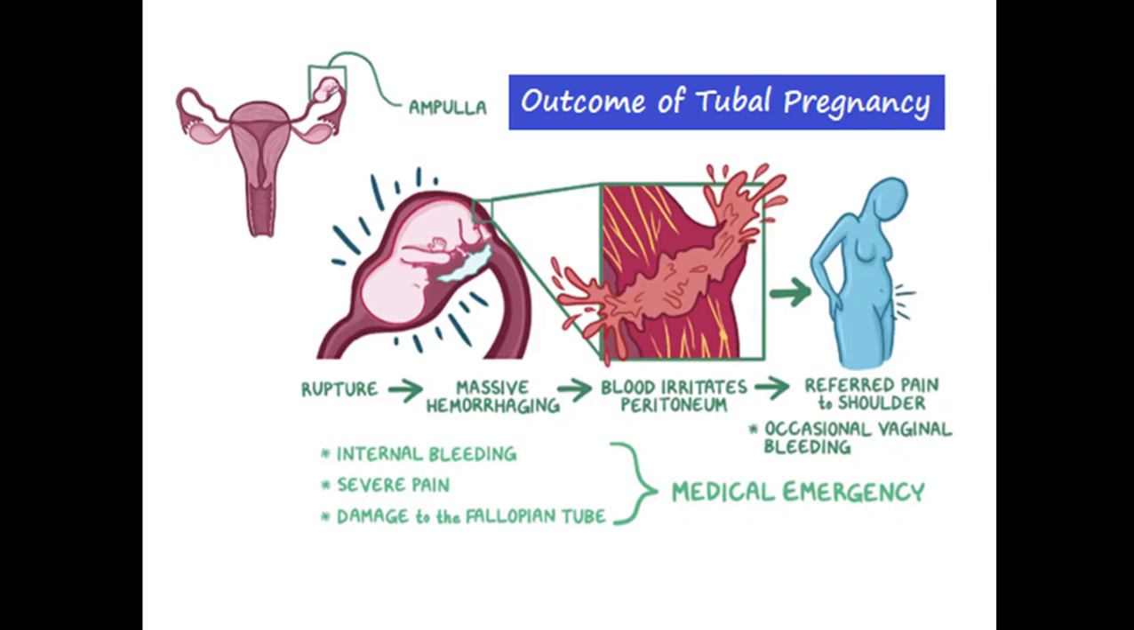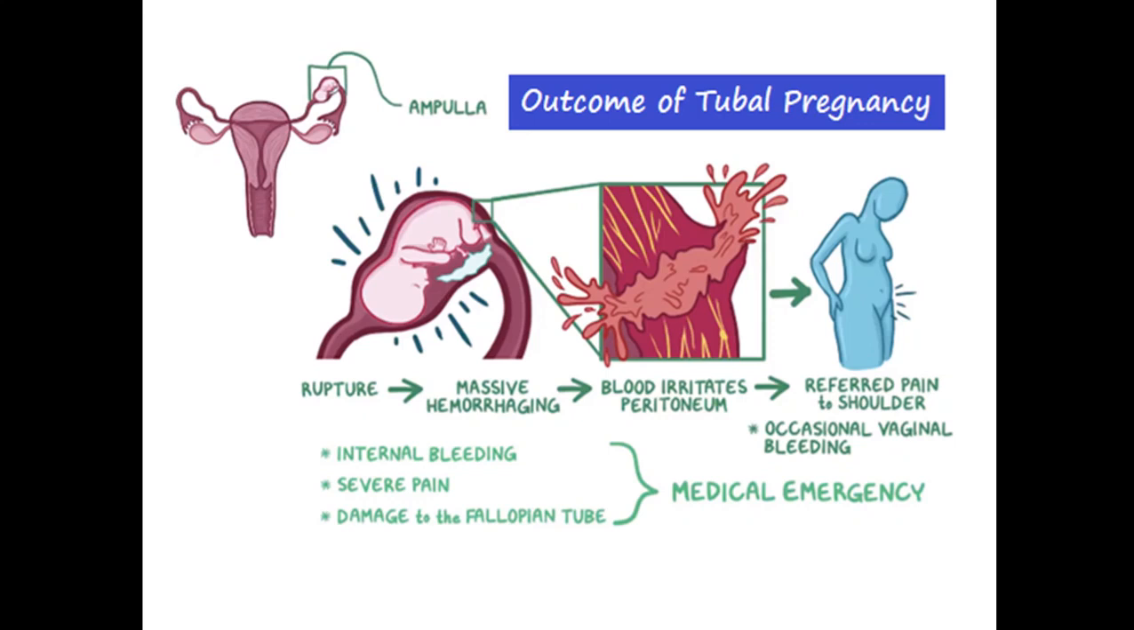the fallopian tube will rupture, and this will lead to extensive bleeding, or we can say massive hemorrhage. This blood flowing into the peritoneum will irritate the peritoneum, and the patient at this stage complains of severe pain, and most of the time the pain is referred to the shoulder. This is what we call referred pain, and sometimes in such patients occasional slight to moderate vaginal bleeding may also occur.